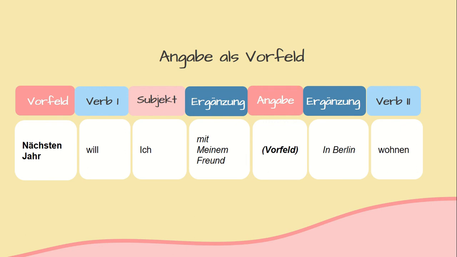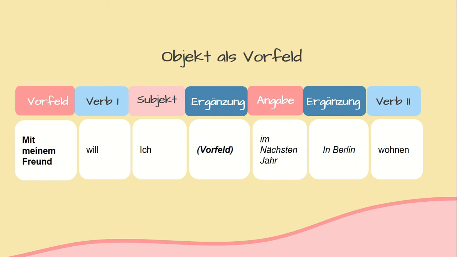In this sentence, instead of having the common structure of Subjekt as Vorfeld, we have the adverb of time im nächsten Jahr or the Angabe as Vorfeld. This would not give any change to the initial sentence, only that the completed sentence would be Im nächsten Jahr will ich mit meinem Freund in Berlin wohnen. So, still following the given table, the subject, instead of being the Vorfeld, is now back to its desired position, and meanwhile the Angabe, because it now acts as Vorfeld, is moved to the first position of the sentence.